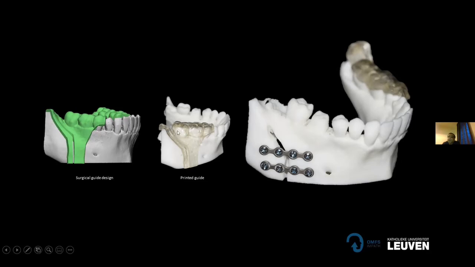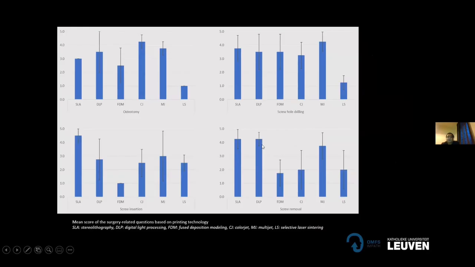So once the guide was printed, the surgeons performed a buccal cut. Here you can see a buccal cut and a sagittal cut on the ridge here. After that, they drilled in the screw holes, inserted the screws, and also then removed the screws. So this is what we got from the surgery related questions. Now they were quite different from that of the anatomy.